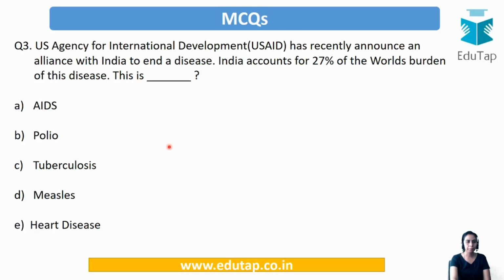Question number 3. USAID, the US Agency for International Development, has recently announced an alliance with India to end a disease. Now this disease accounts for 27% of the world's burden of this particular disease, and see, if you have not read about this particular alliance, it becomes difficult for you to figure out which disease it could be. So just try and solve it. Now you know the answer. So our answer is tuberculosis.